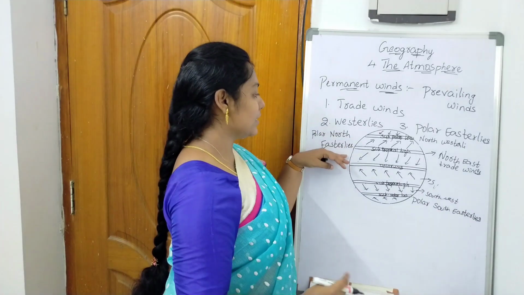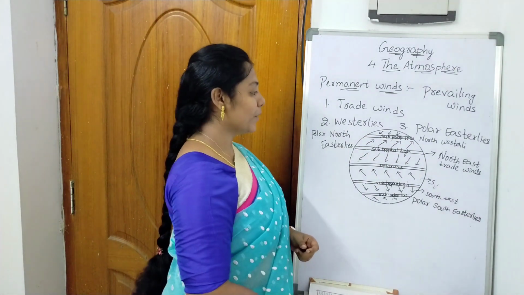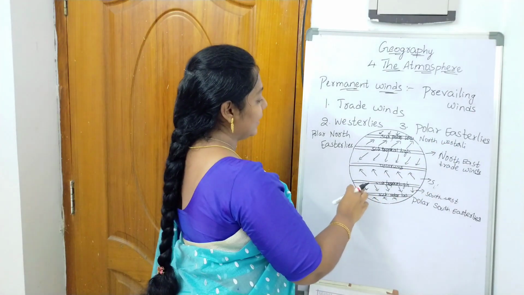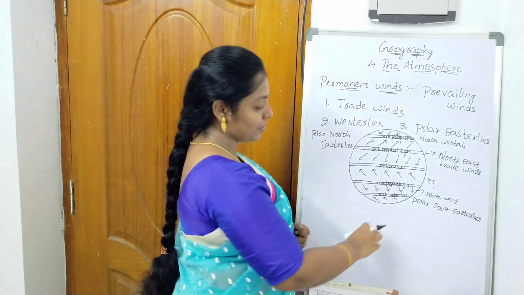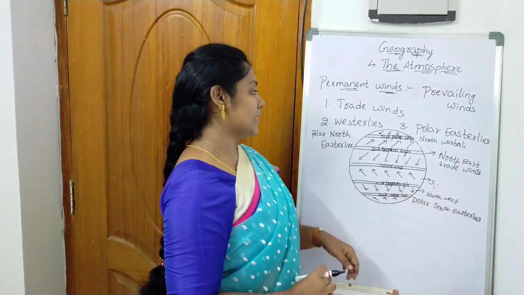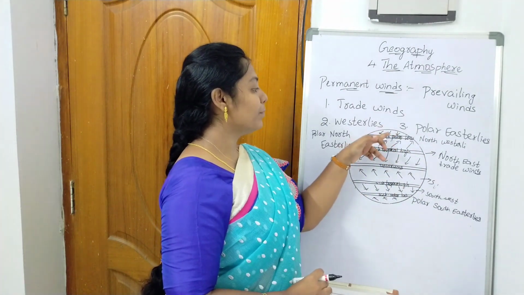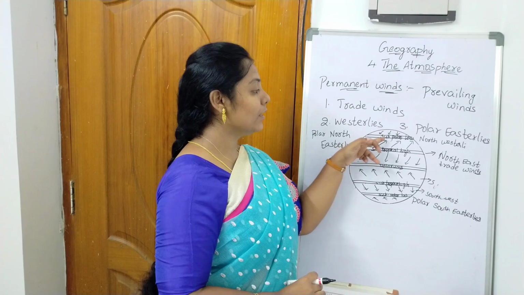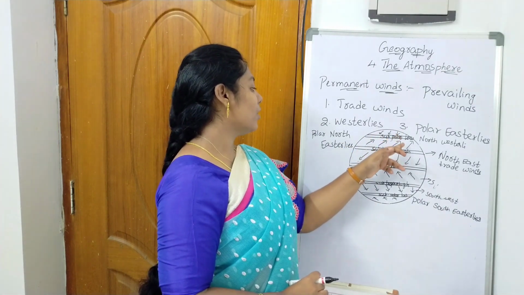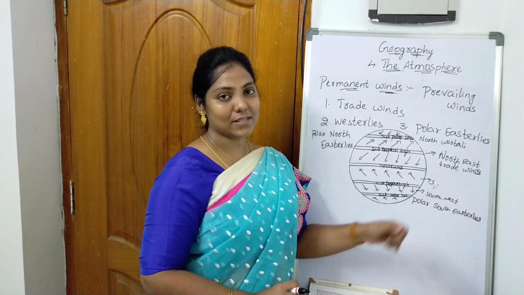And coming to the westerlies, they blow from the subtropical high pressure belt to the subpolar low pressure belt in the north. So we say northwesterlies, and in the south they blow from the subtropical high pressure belt to the subpolar low pressure belt, so we name it southwesterlies. And let us see polar easterlies. They blow from the poles to the subpolar low pressure belt in the north, and we say polar northeasterlies, and in the south we say polar southeasterlies.